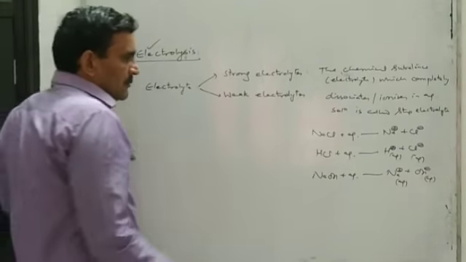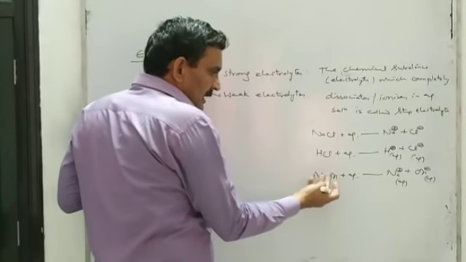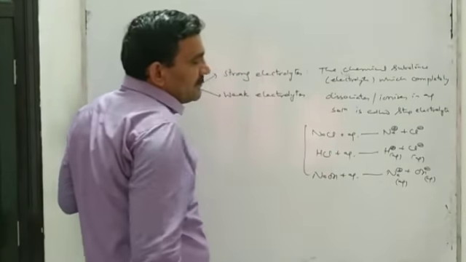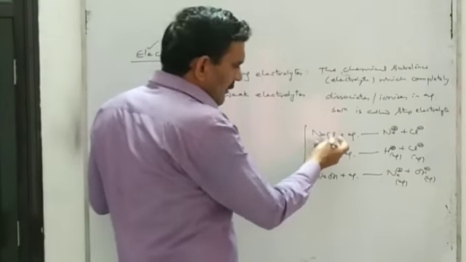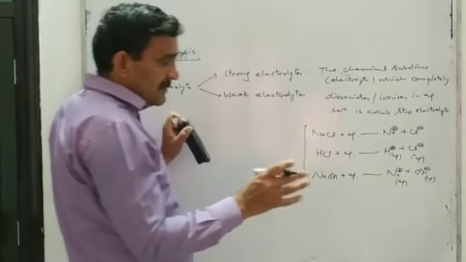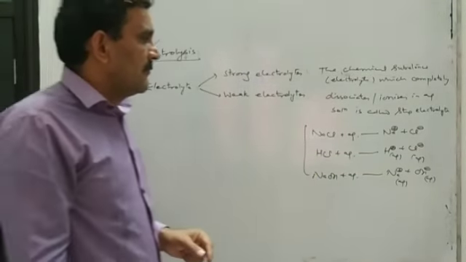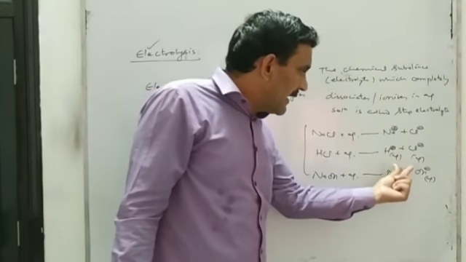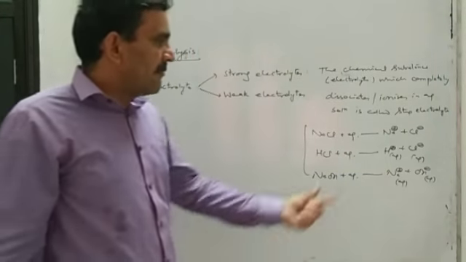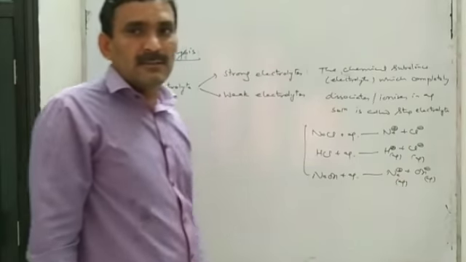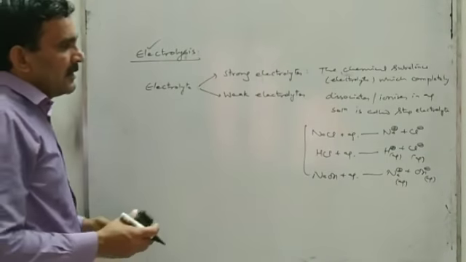So sodium chloride, HCl, NaOH can be called strong electrolytes. As strong electrolytes completely dissociate or ionize in aqueous solution, there will be more ions in their solution, and they will be very good conductors of electricity. That is, strong electrolytes are good conductors of electricity.